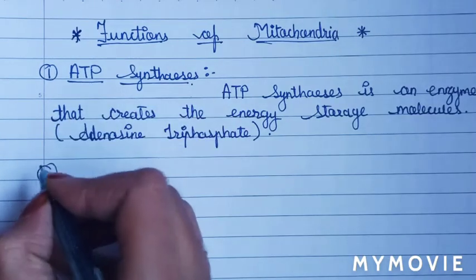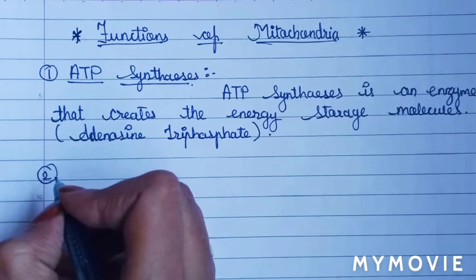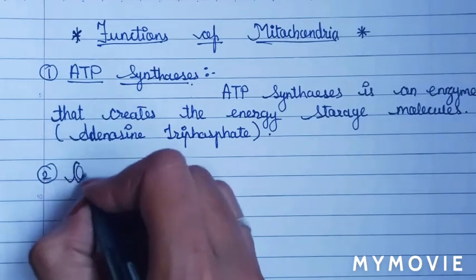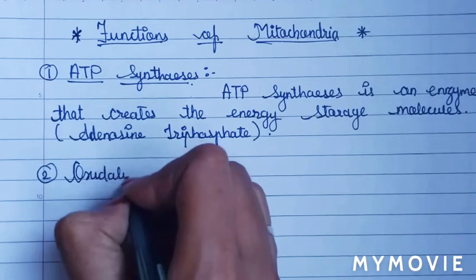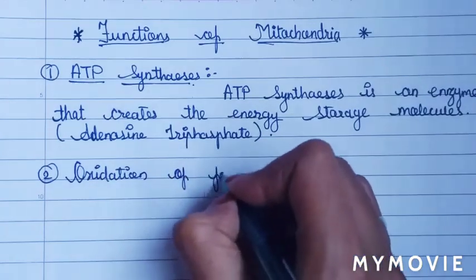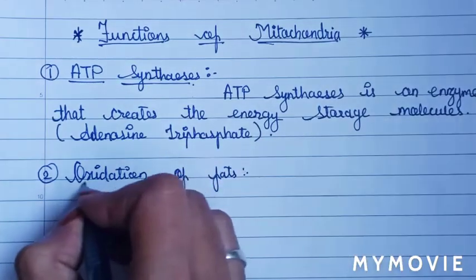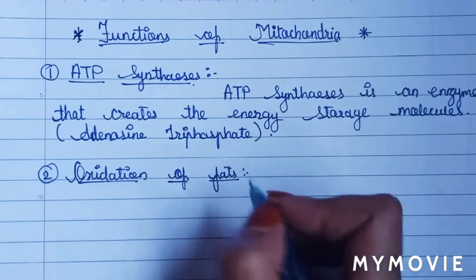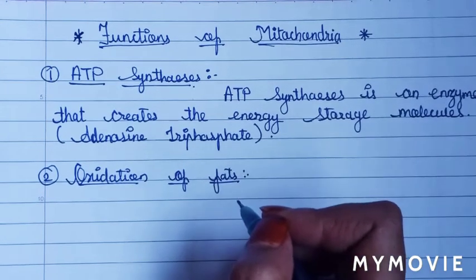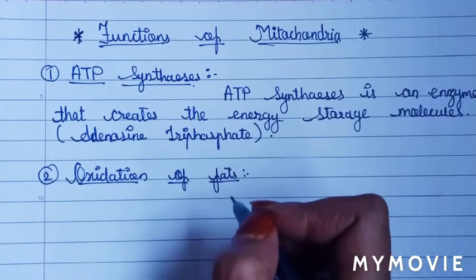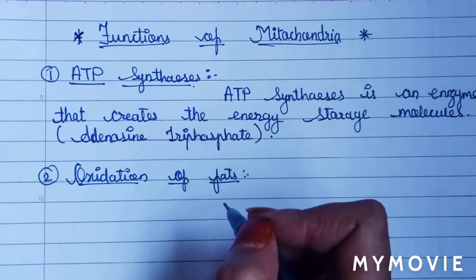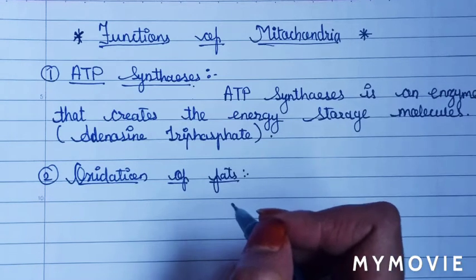Now another function of mitochondria is oxidation of fats. What is meant by oxidation of fats? The intake of fat is the process of consumption, but the oxidation of fat is the end use, where the energy is converted into human energy.